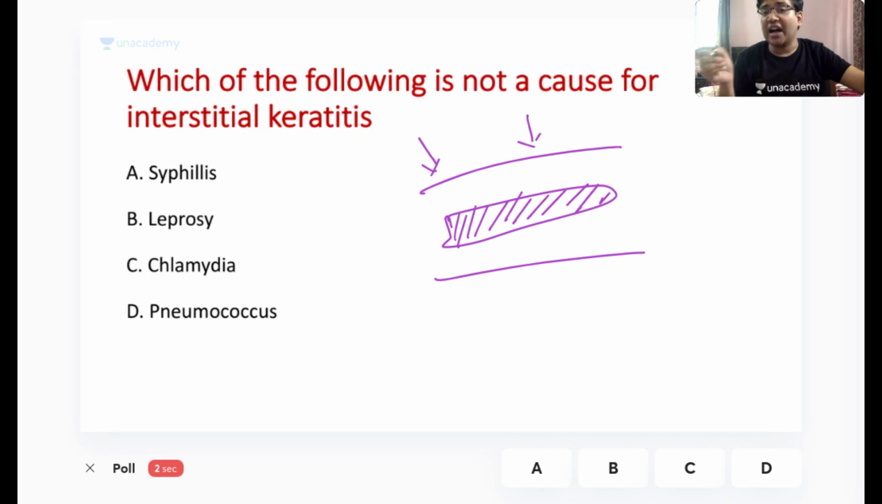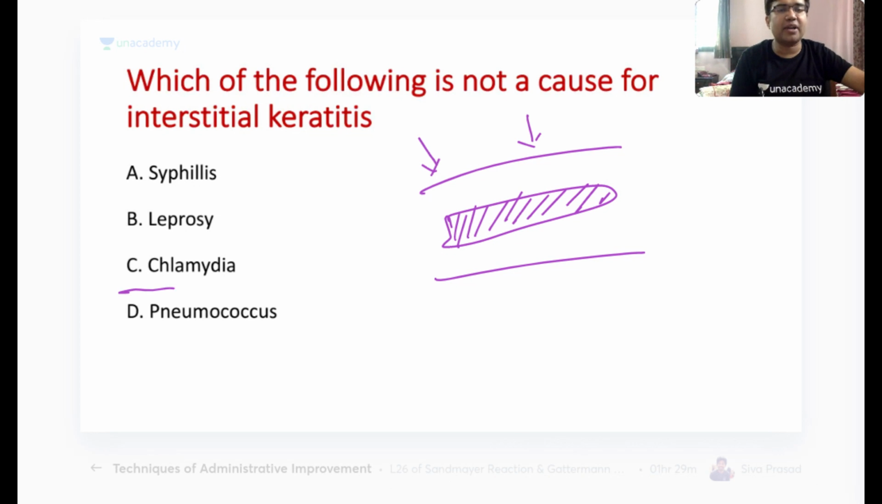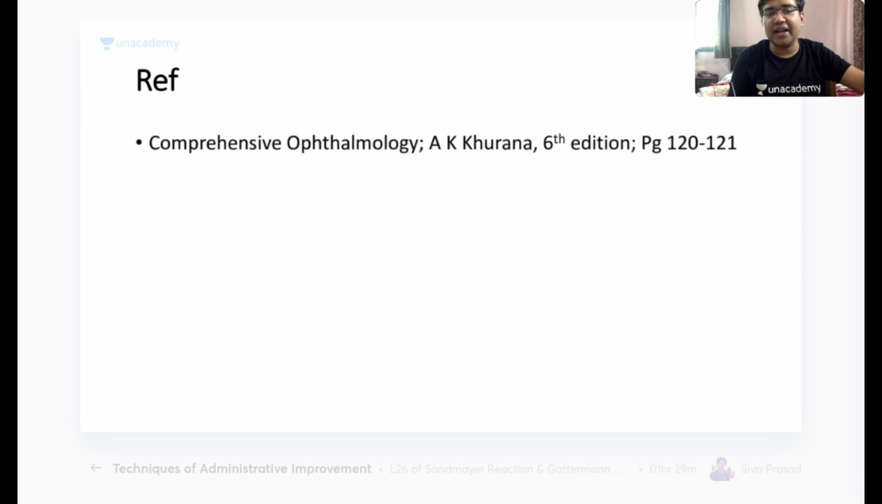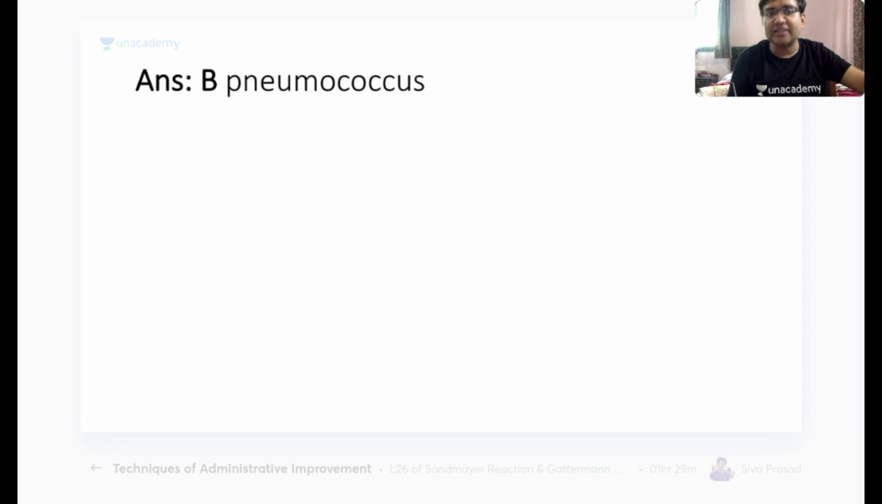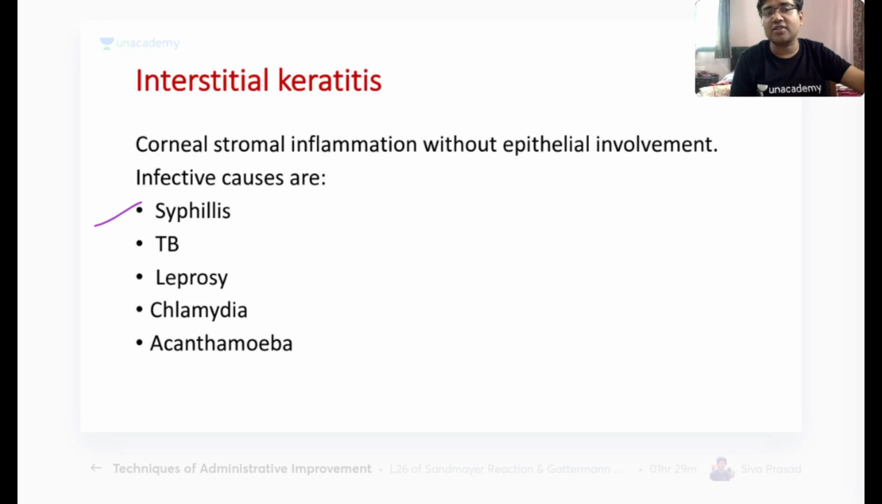This is called interstitial keratitis. Remember, pneumococcus, which is a cause of the ulcer serpens, does not cause interstitial keratitis. Syphilis, leprosy, chlamydia, these all are very, very important causes of interstitial keratitis.